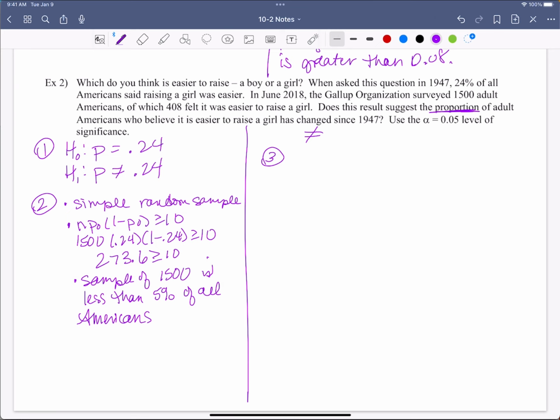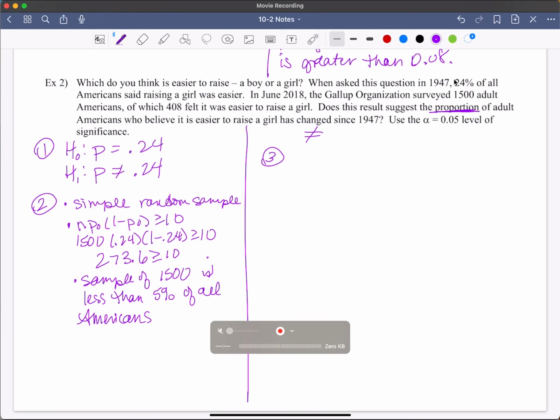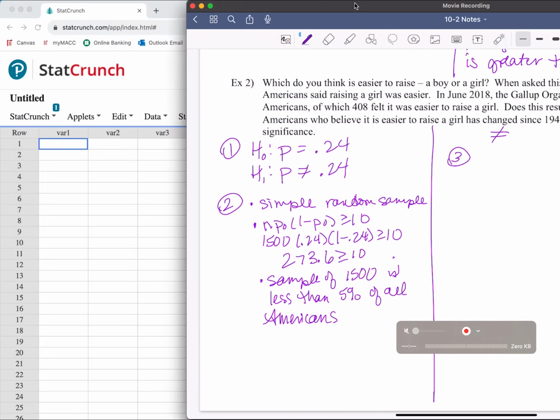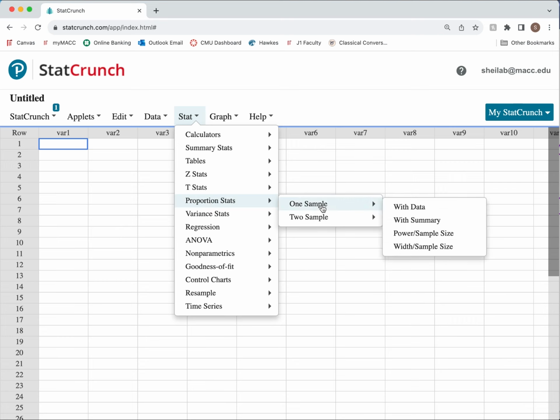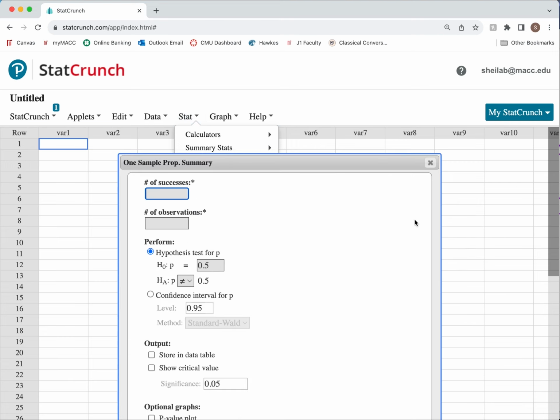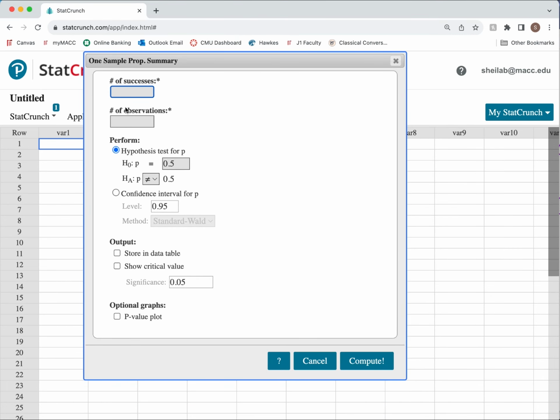All right, so let's do this thing. We've got 408 out of 1,500. Remember, we're doing proportion. So we're taking Stat, Proportion, One sample, With summary. Number of successes, I already forgot. Let me look back at my iPad that's in front of me here. 408 out of how many again? 1,500.